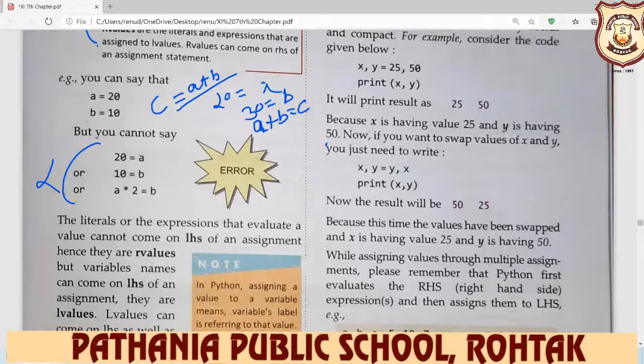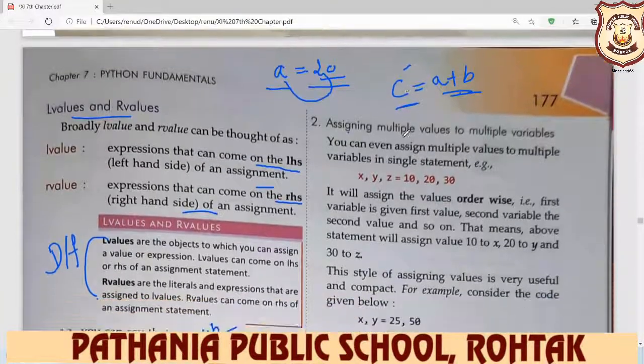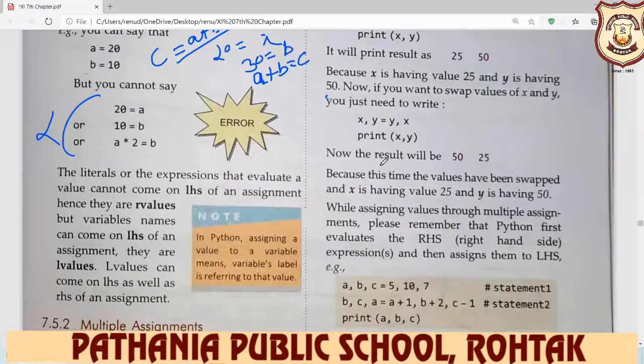The literals or the expressions that evaluate to a value cannot come on the left hand side of an assignment, hence they are right side values. But variable names can come on the left hand side of an assignment. They are L values. An L value can come on the left hand side as well as the right hand side of an assignment. So this is all about your variables.